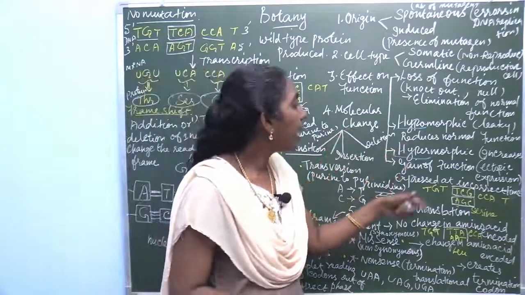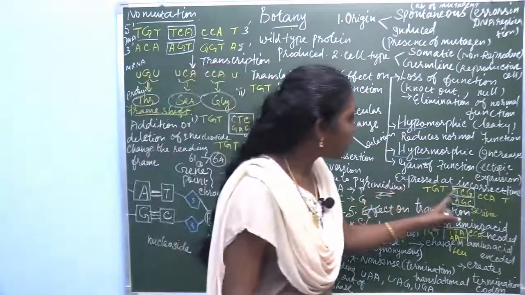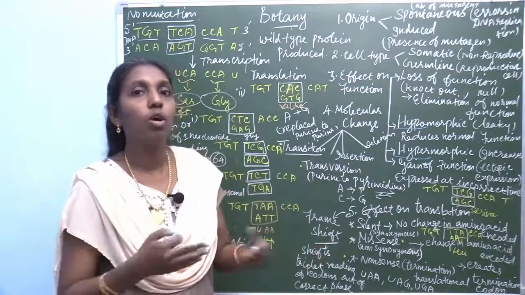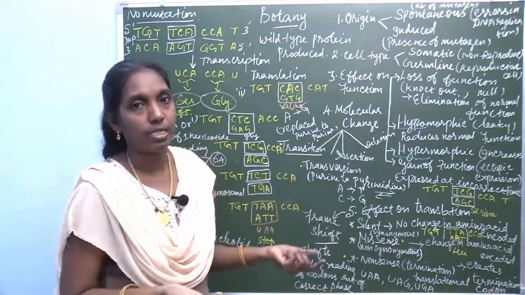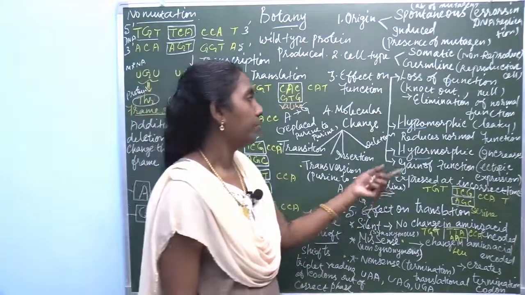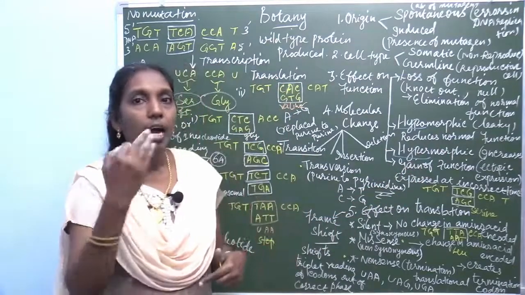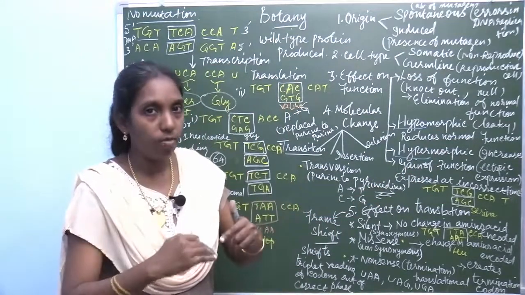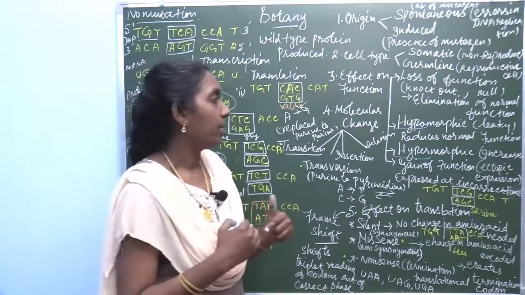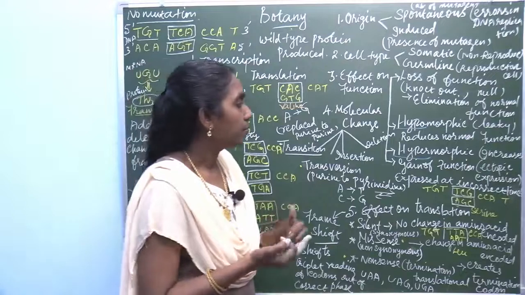Then, gain of function, which is expressed ectopically. It is expressed at an incorrect or inappropriate time. That is called gain of function or ectopic expression. Then, hypomorphic and hypermorphic. Hypo and hyper. Hypomorphic lowers or reduces the normal function. Hypermorphic increases the normal function.